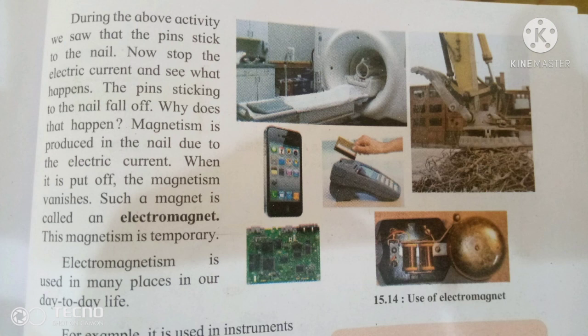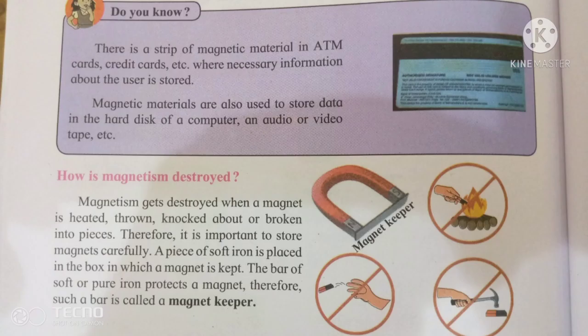Magnets are used in sonography, lifting cranes, electric bells, mobiles, credit cards and other electrical instruments, motors, speakers, TVs, telephones, etc. Most instruments use magnets. There is a strip of magnetic material in an ATM card or credit card, where necessary information about the user is stored.